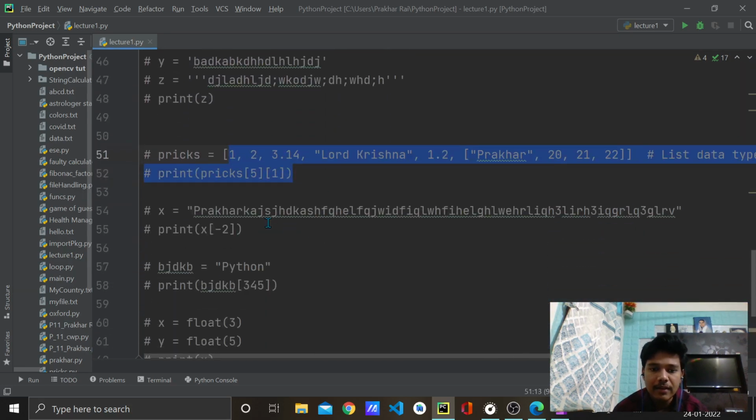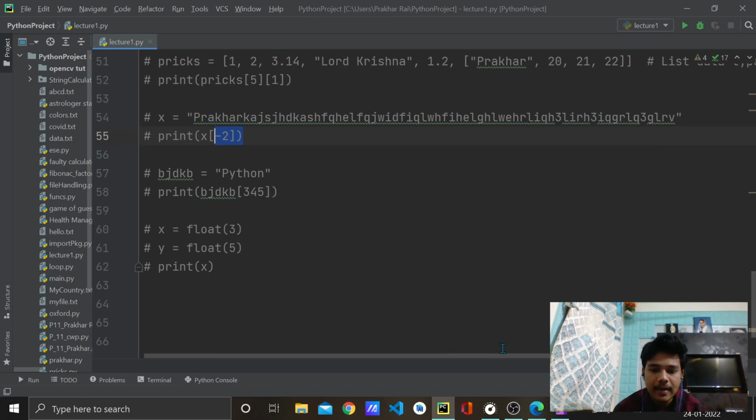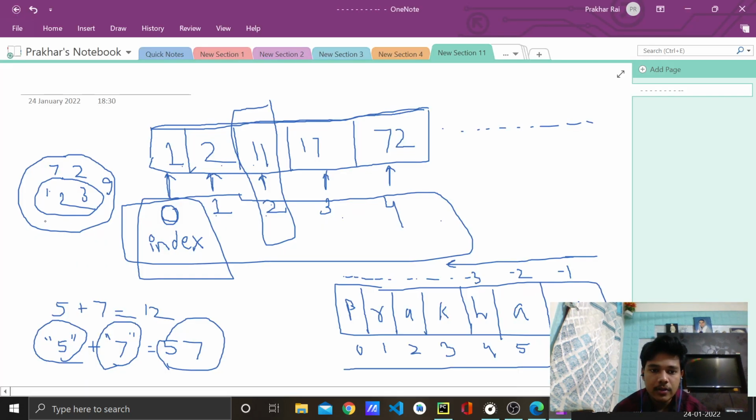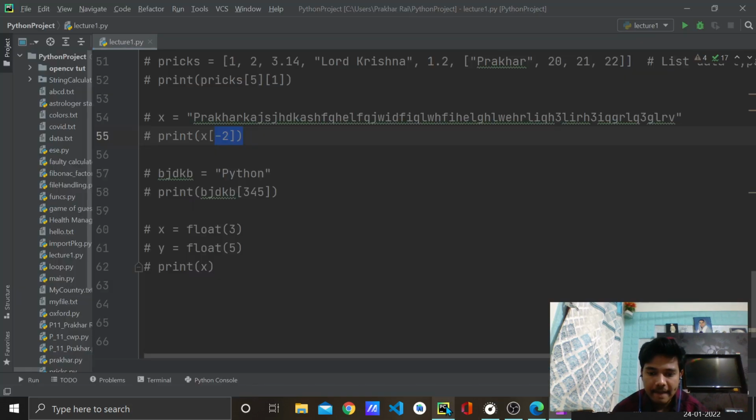Like if I have a big string, how can I access the last elements? By -2, -1, like that. We saw the concept of indexing like this, right? And we can imagine a string as a list data type also. It actually is. So that is it for today's lecture.